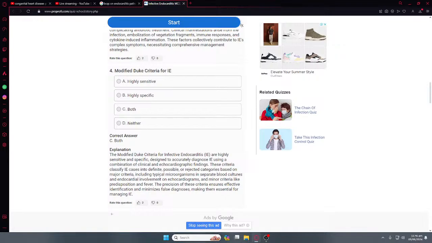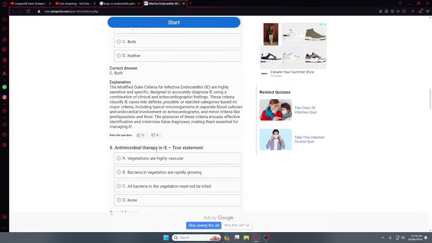And endocardial involvement. Let's go: antimicrobial therapy for infective endocarditis.